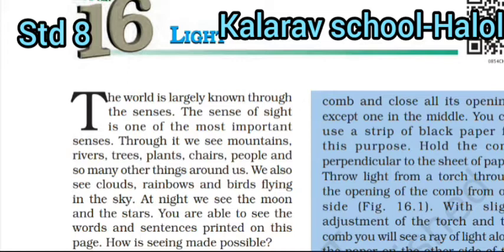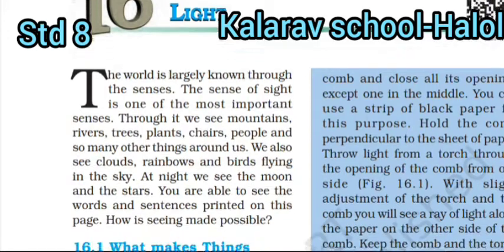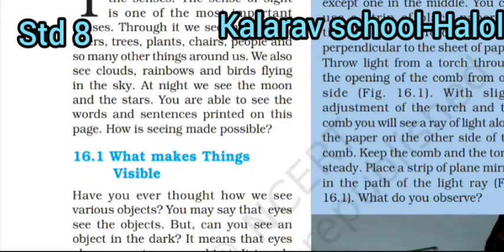Through it we see mountains, rivers, trees, plants, chairs, people, and so many other things around us. We also see clouds, rainbows, and birds flying in the sky. At night we see the moon and the stars. You are able to see the words and sentences printed on this page.